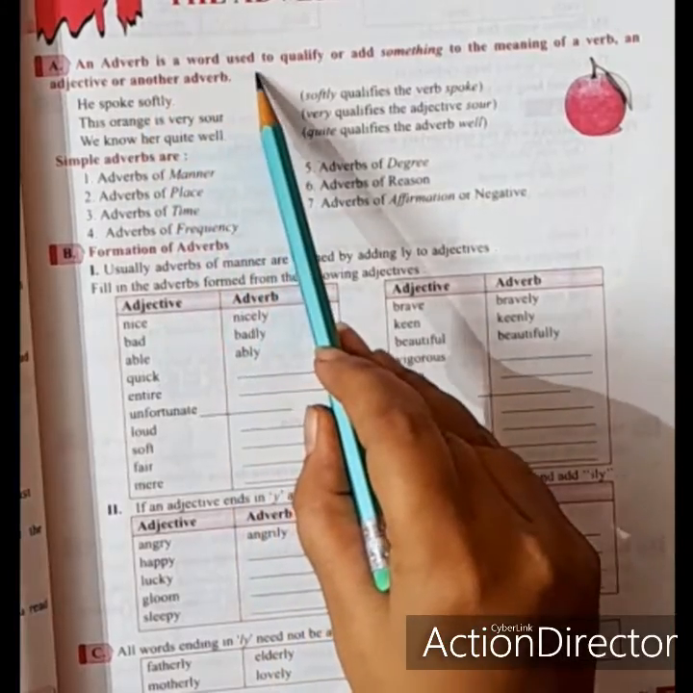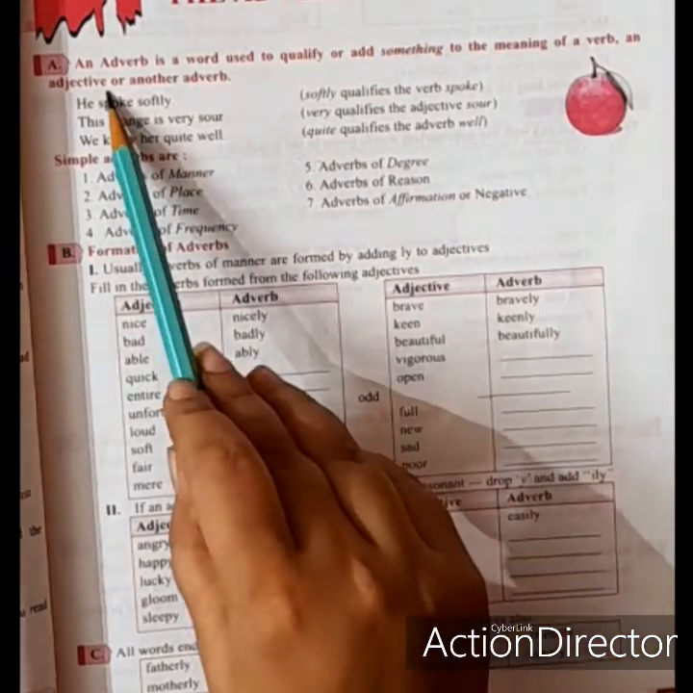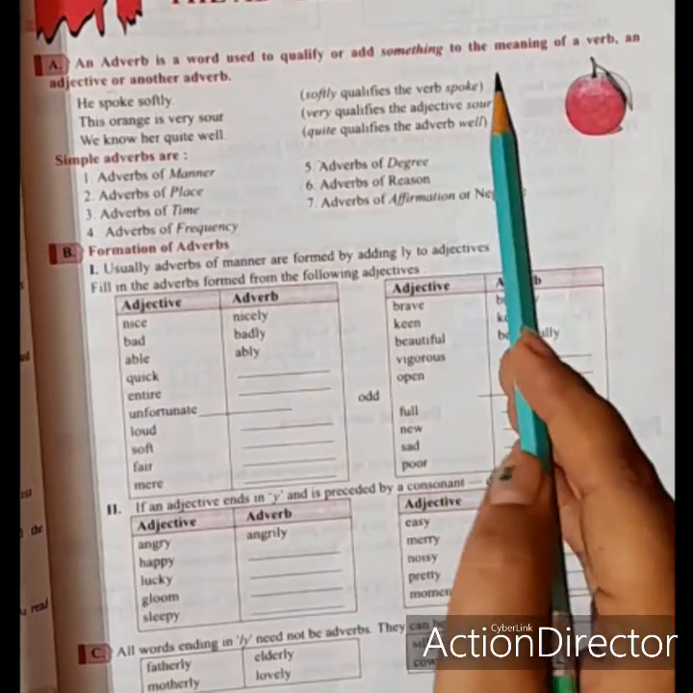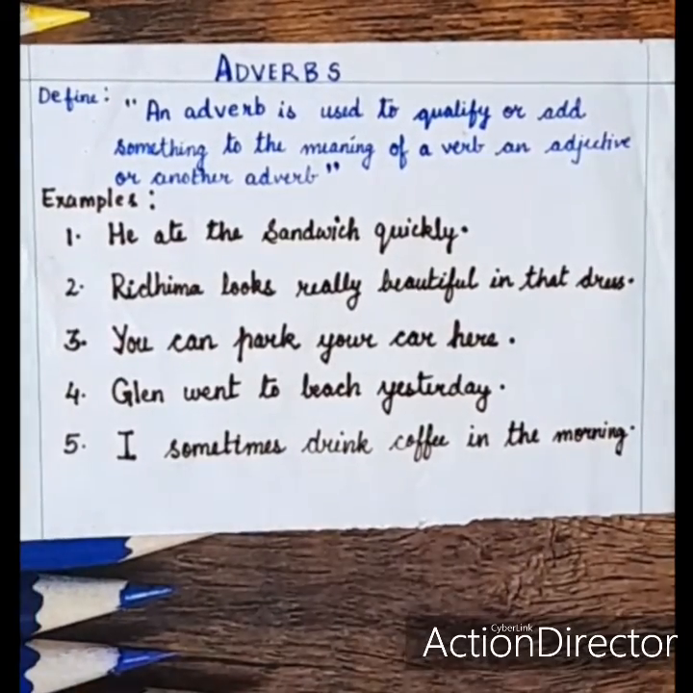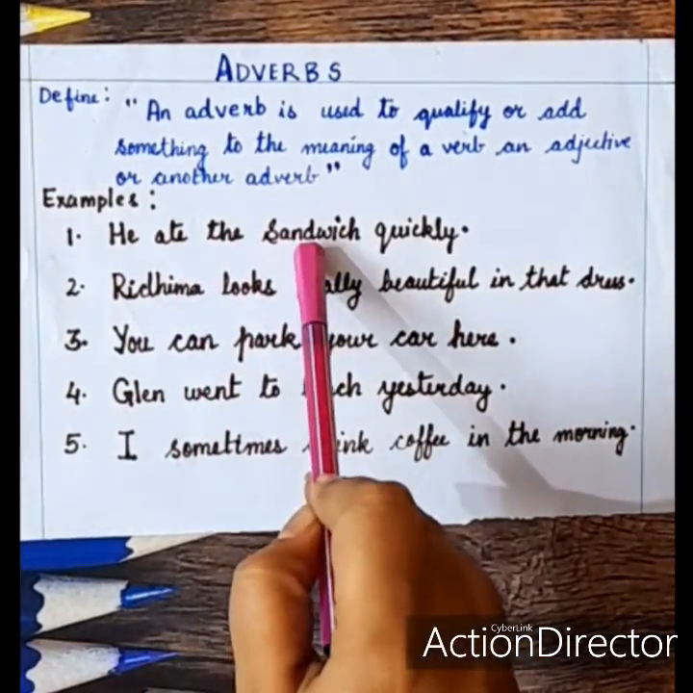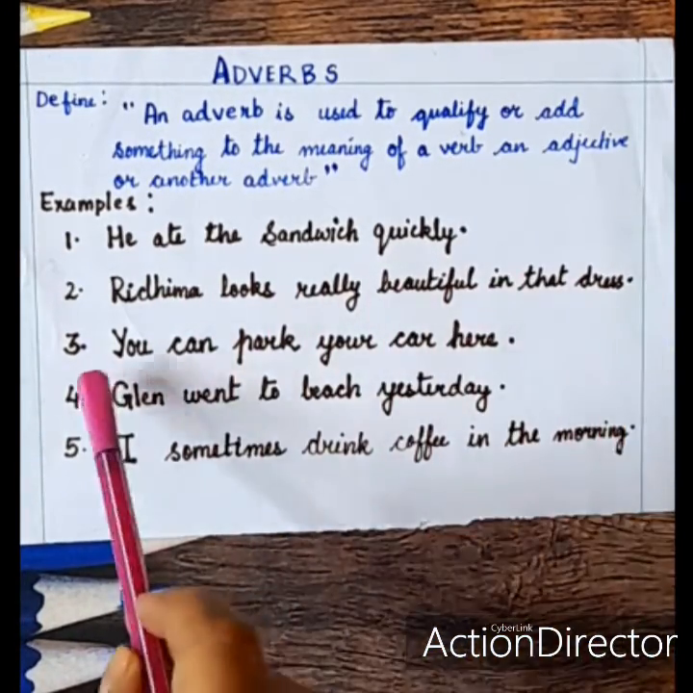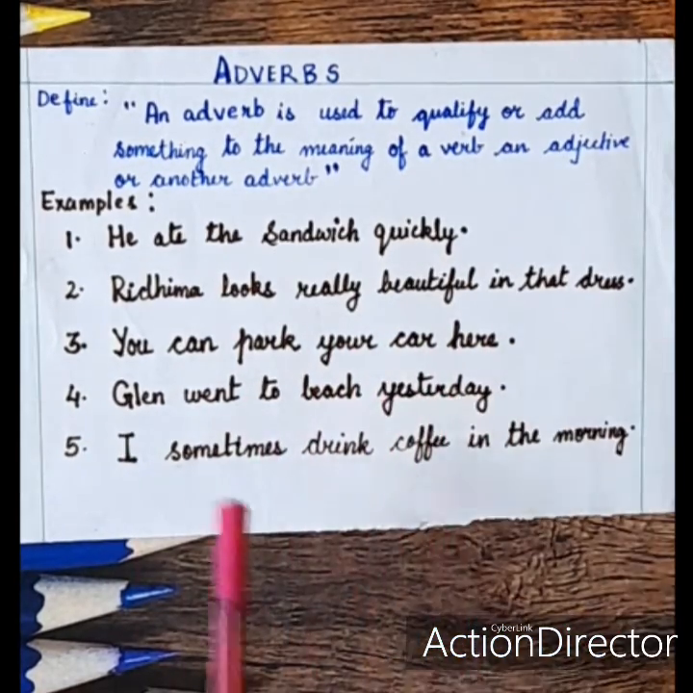An adverb is a word used to qualify or add something to the meaning of a verb, an adjective, or another verb. That means adverbs qualify or modify a verb. Let me give you some examples. So students, you can see I have written some examples of it here. Let us go through. He ate the sandwich quickly. Ridhima looks really beautiful in that dress. You can park your car here. Glenn went to the beach yesterday. I sometimes drink coffee in the morning.